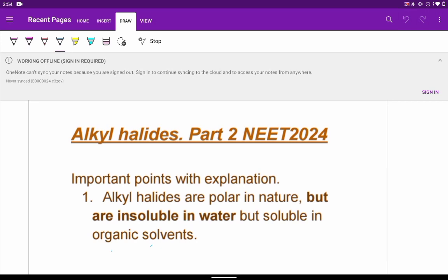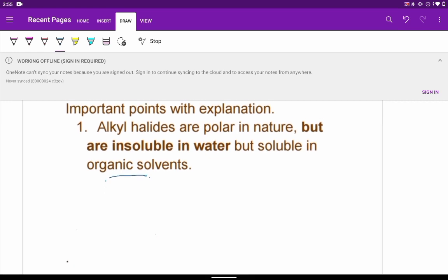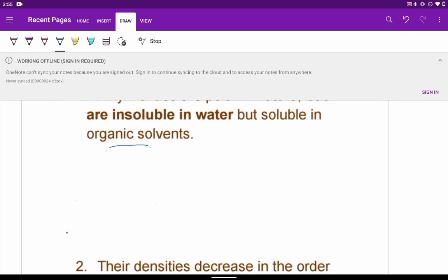The first one, alkyl halides are polar in nature but are insoluble in water. At the same time they are soluble in organic solvents. So why is this the situation? Alkyl halides are polar but they are insoluble in water. Their insolubility in water is due to their inability to form hydrogen bonds. What is the cause of insolubility? Their inability to form hydrogen bonds with water molecules.